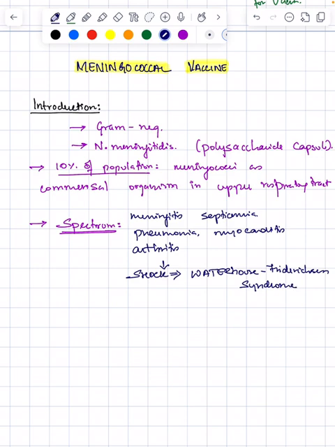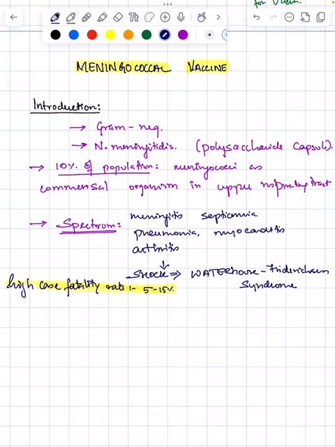So severe meningococcal disease has a high case fatality rate, which ranges from 5 to 15%.